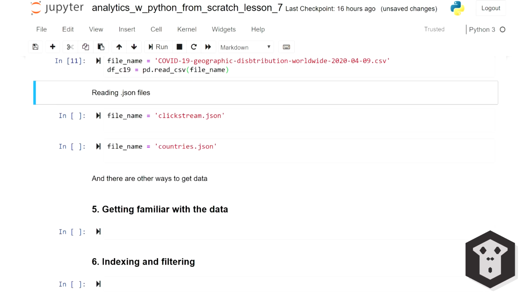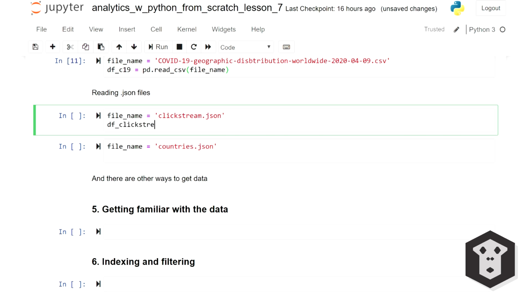There's a similar function for JSON files, so let's use it on our made-up dataset. It's called clickstream, which is about the web tracking data of a fictional e-commerce company. I'm going to call that data frame clickstream and use the function read_json.